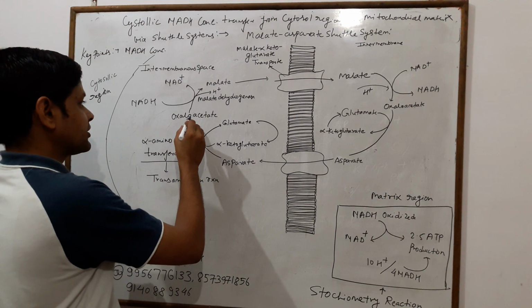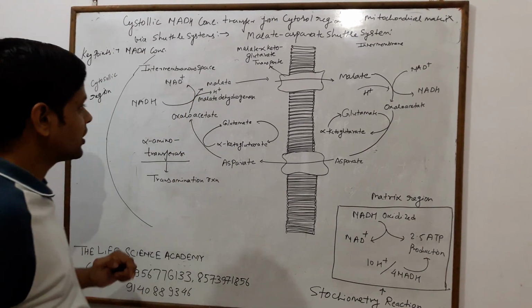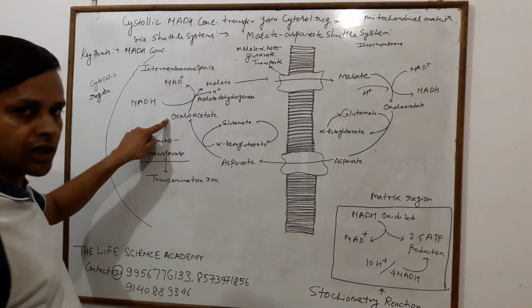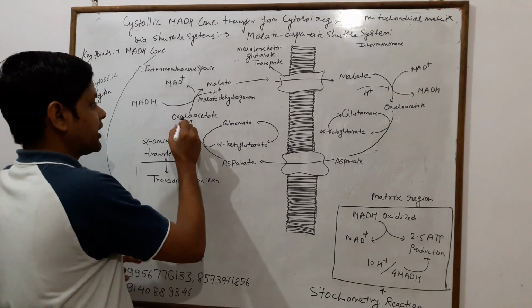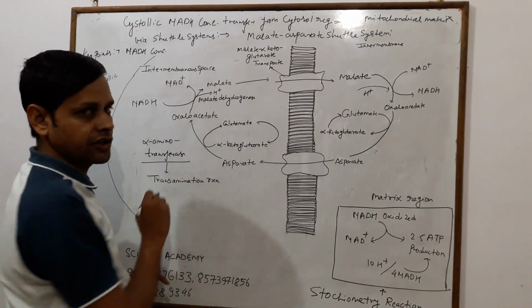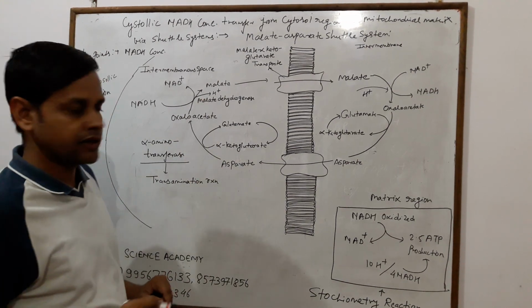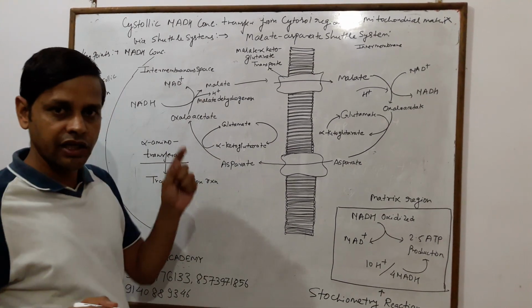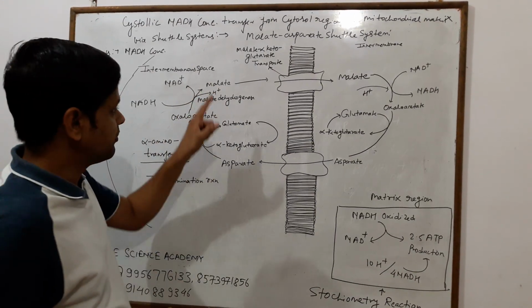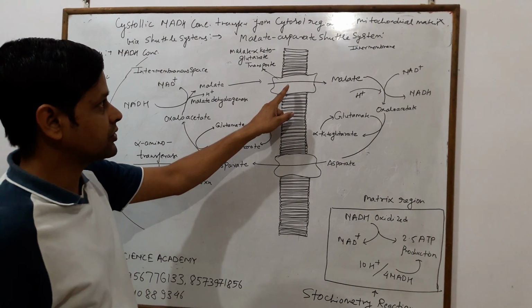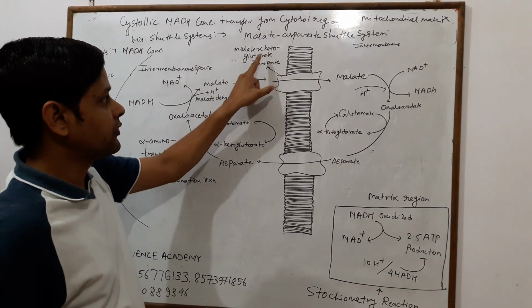It converts oxaloacetate into malate. Because oxaloacetate is not permeable to the inner membrane, this conversion is necessary. I mean to say, oxaloacetate is converted into malate because malate is permeable to the transporter protein called malate alpha ketoglutarate transporter.